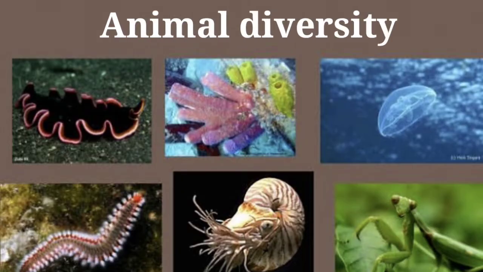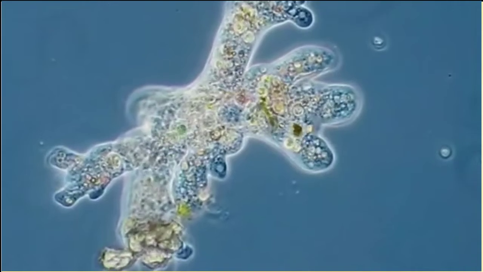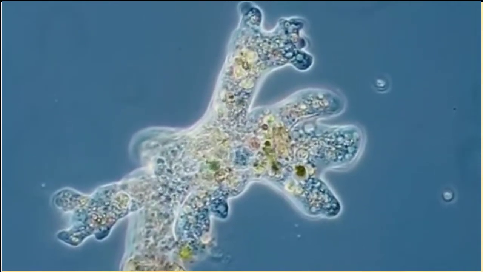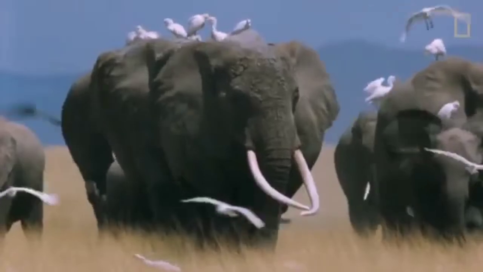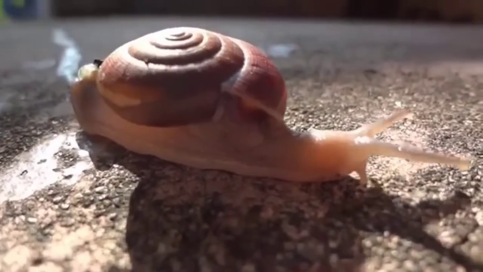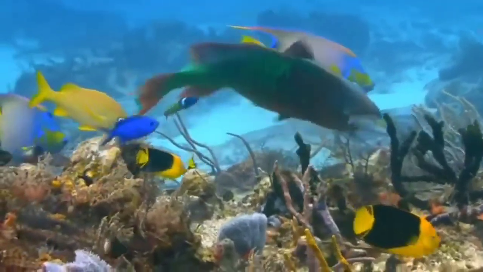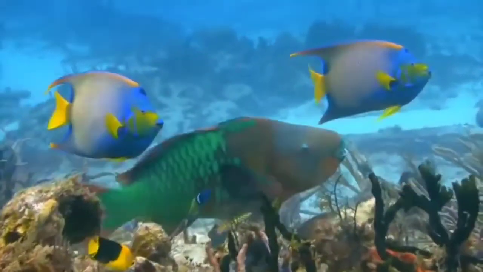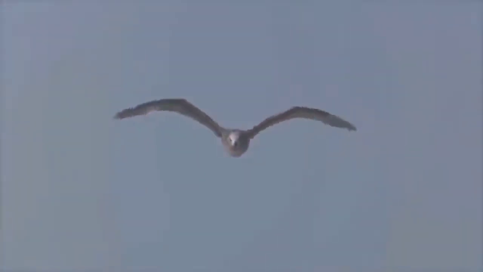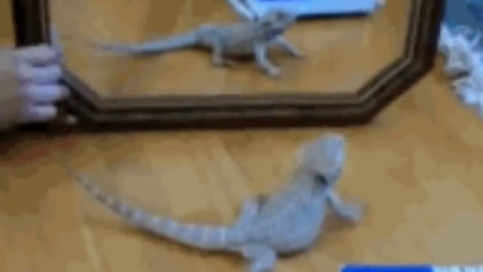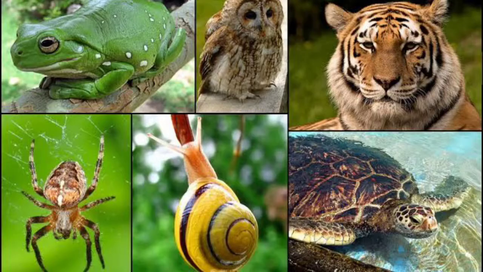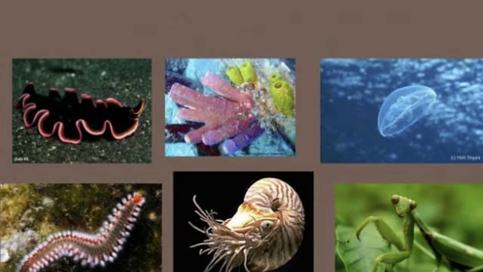For example, the amoeba that cannot be seen with our eyes, a huge elephant, the small snail, the fish that swims in water, a kite that flies high in the sky, butterflies that flit around flowers, a house lizard that crawls on a wall are all animals, but each one has different characteristics.